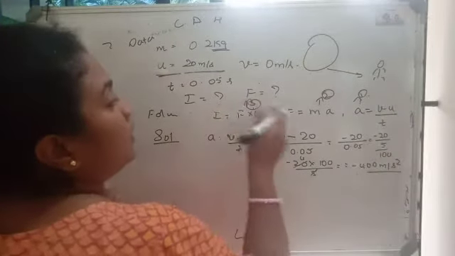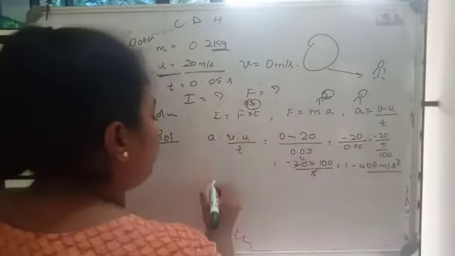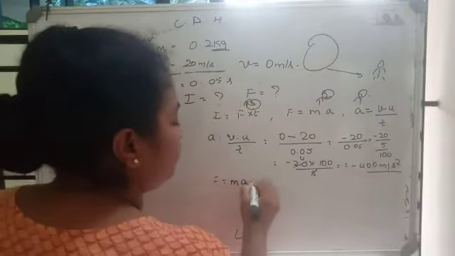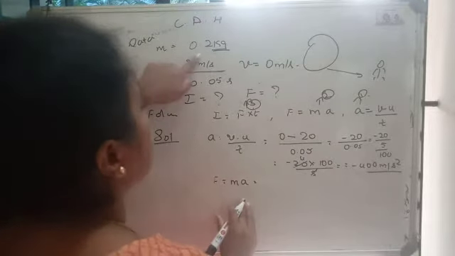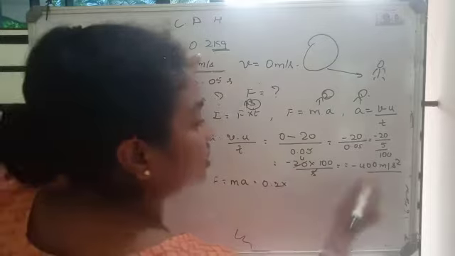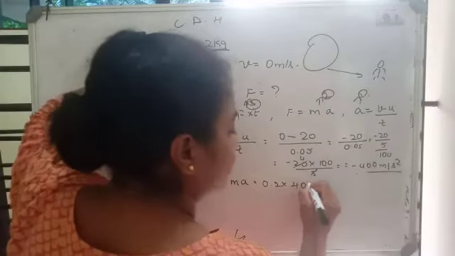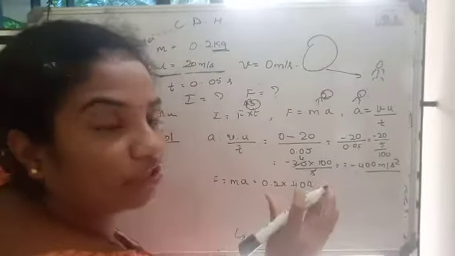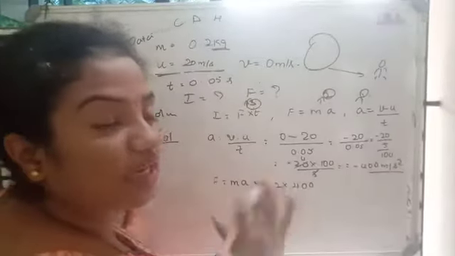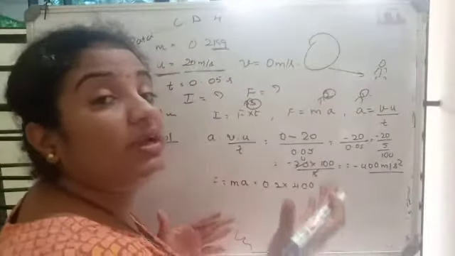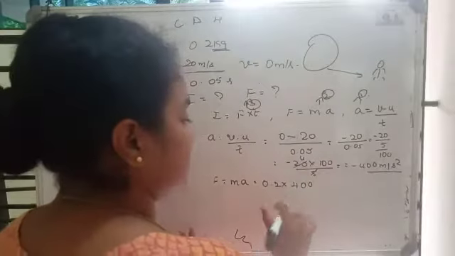Next, what we have to do? We have to calculate force. F is equal to ma. Do we have the m value? Yes, it is 0.2. Do we have the a value? Just calculated, that is minus 400. From that I am taking only the magnitude because I need only the magnitude for force. I don't need to find the direction of force, so I am not taking that minus symbol here.